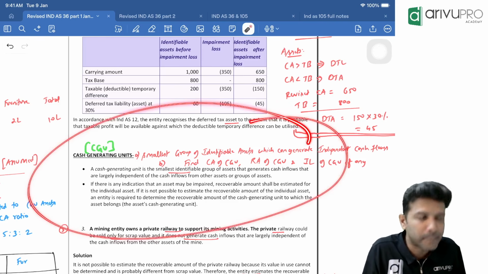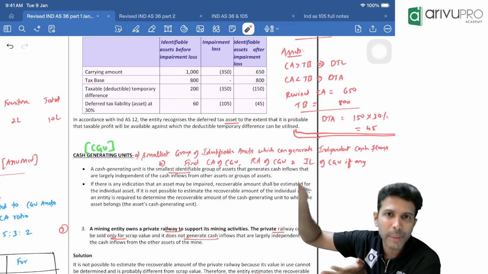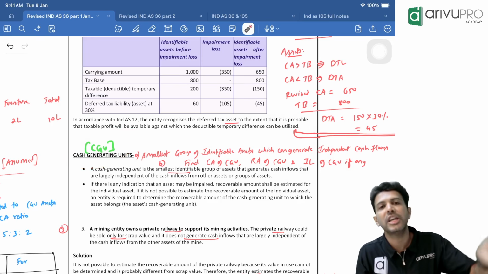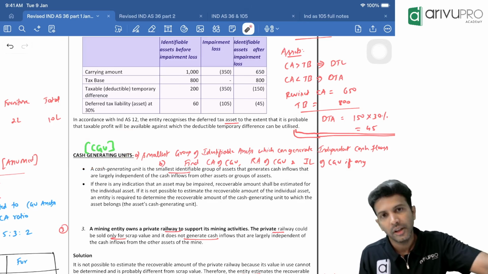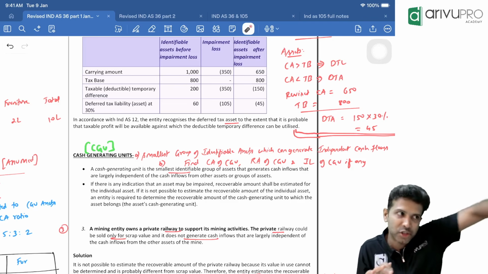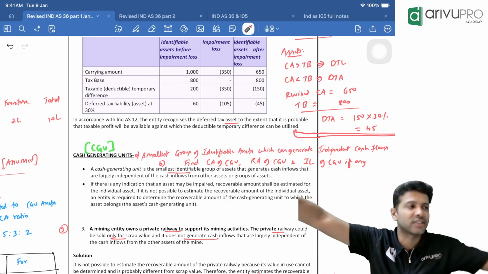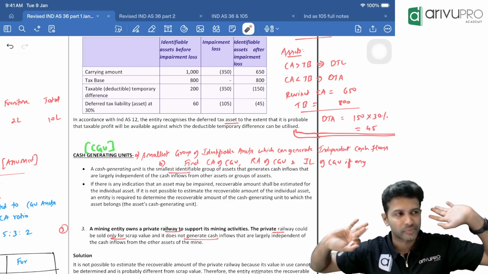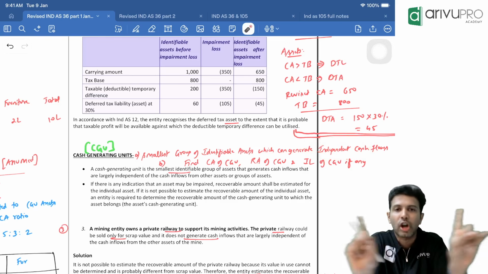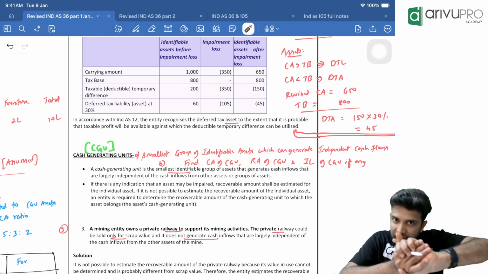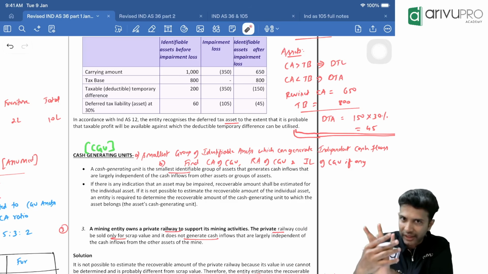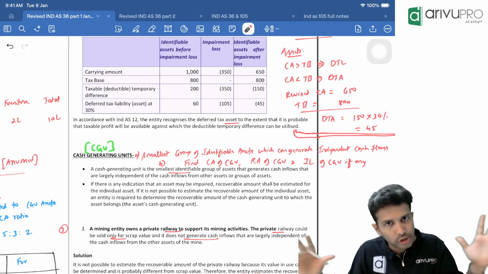Basically, now we are not doing the impairment check at individual level. If you cannot do the impairment check at individual level, do it at group level. That group of assets we call a CGU, cash generating unit. And keep in mind, it should be the smallest group, not the largest group. That's the reason Malleshwaram is a separate CGU and Koramangala is a separate CGU. Also, the keyword is that it should generate independent cash flow. Between the CGUs, there should not be any interdependency. If there is any interdependency or codependency, then they are not separate CGUs, they become one.